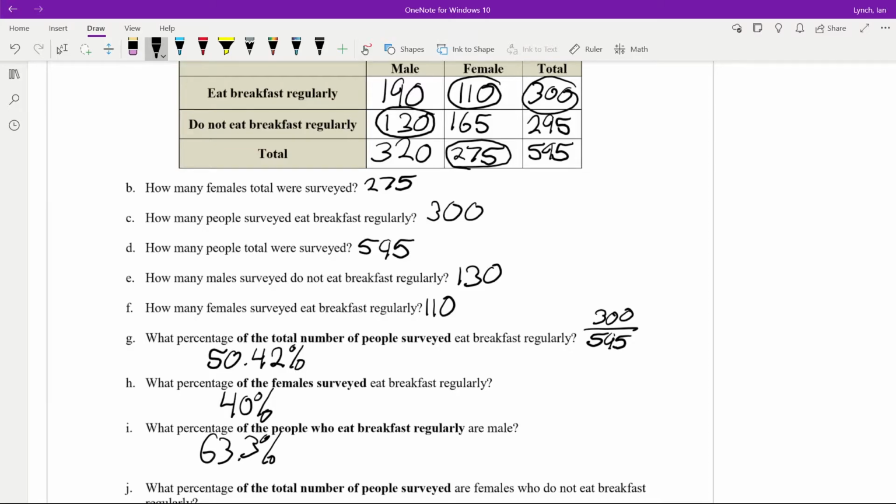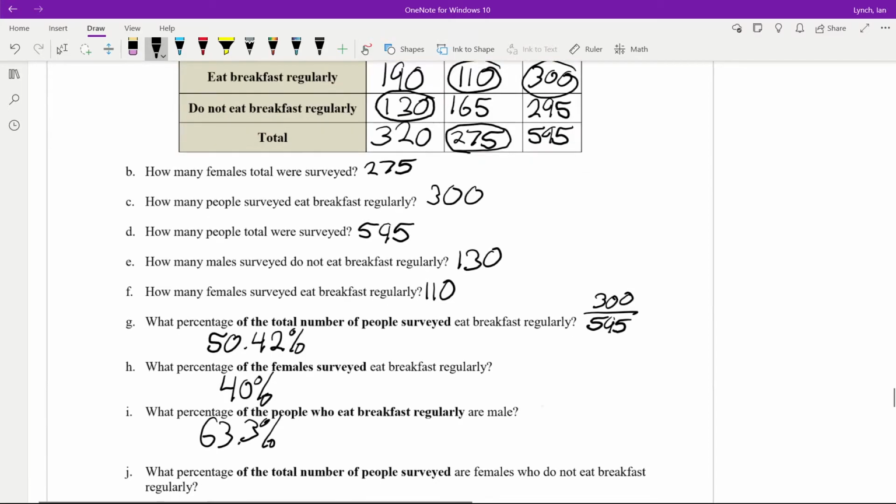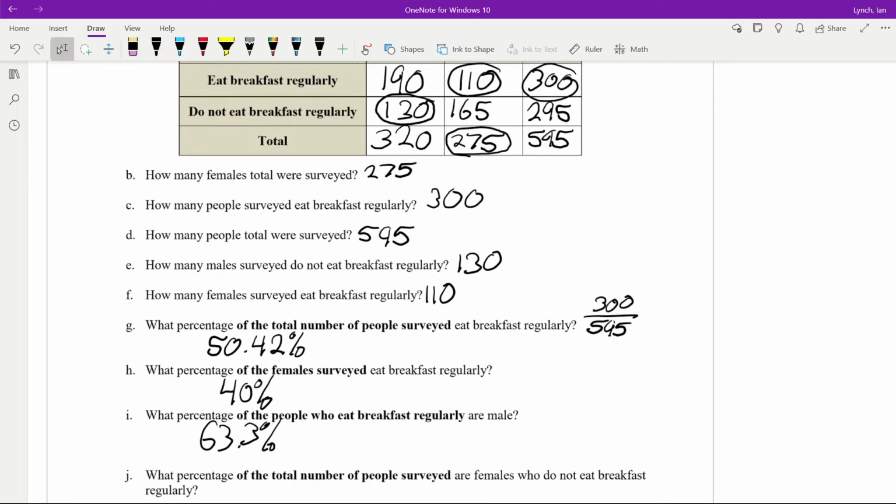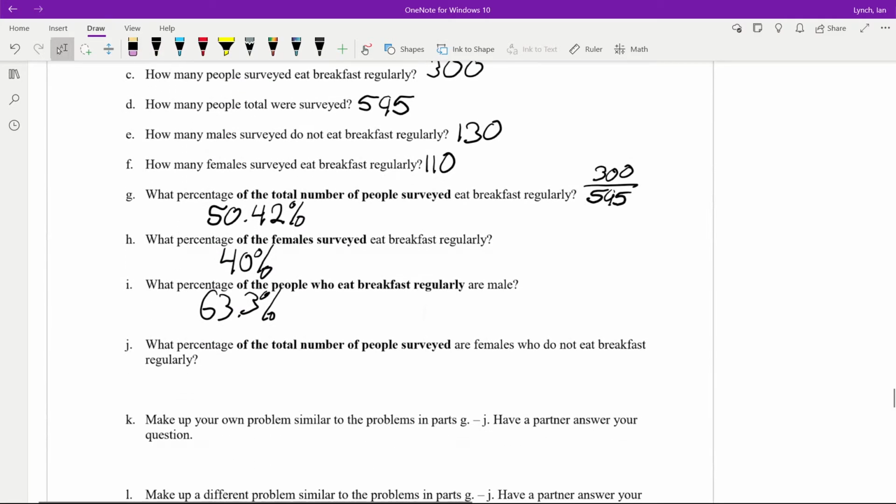What percentage of the total number of people surveyed are females who do not eat breakfast regularly? So females who do not eat breakfast regularly, that's right here, 165. And we're talking about of the total. So we're going to take 165 and divide by 595 to get about 27.73%.